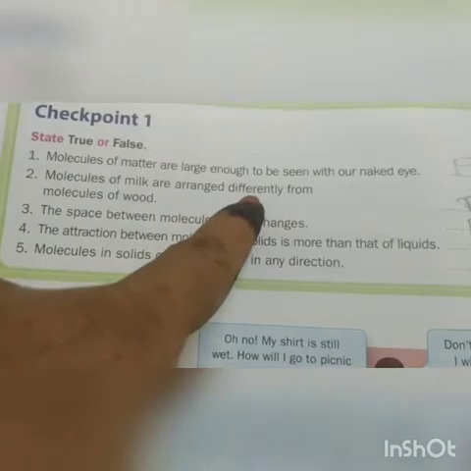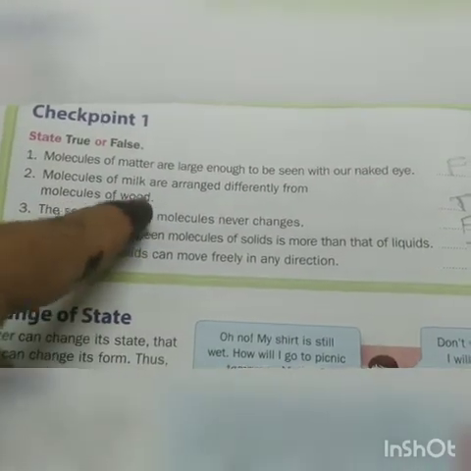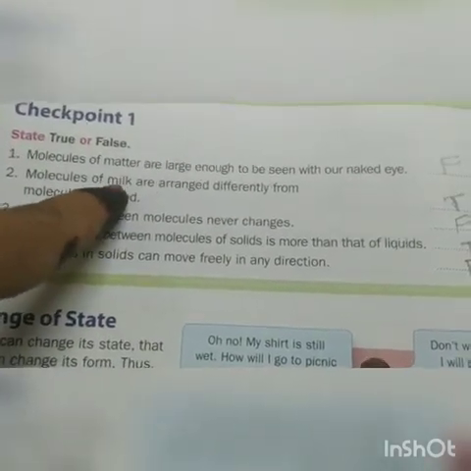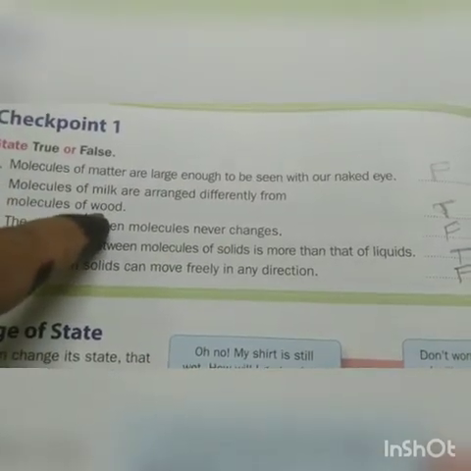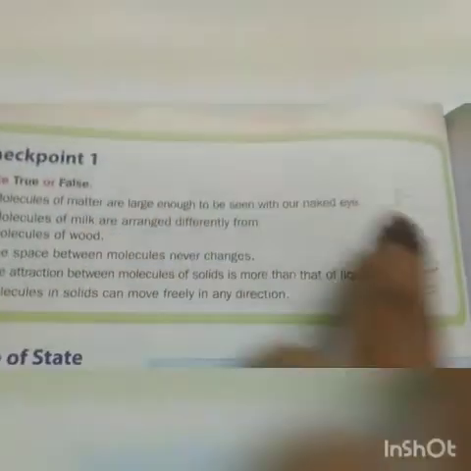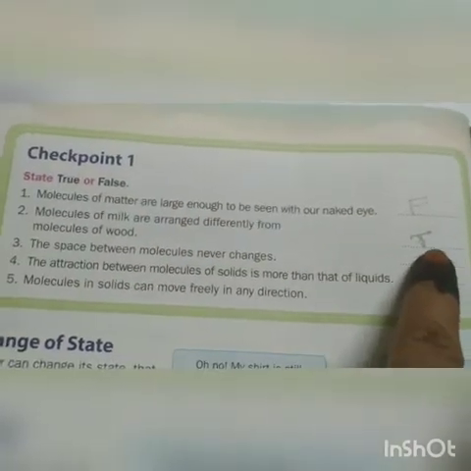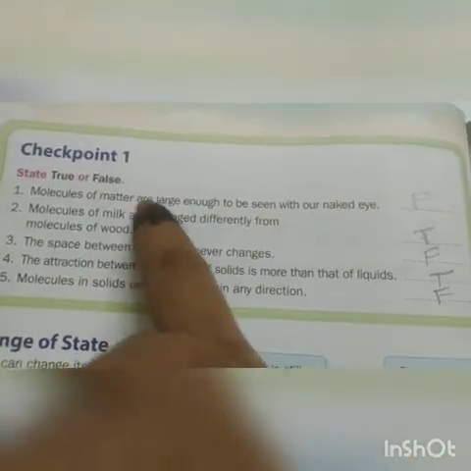Next, coming to the second one. Molecules of milk are arranged differently from molecules of wood. Wood is solid, milk is liquid. Yes, molecules in liquids are arranged very loosely, whereas in solids they are tightly packed. So it is true. They are different from solid to liquid or liquid to solid.